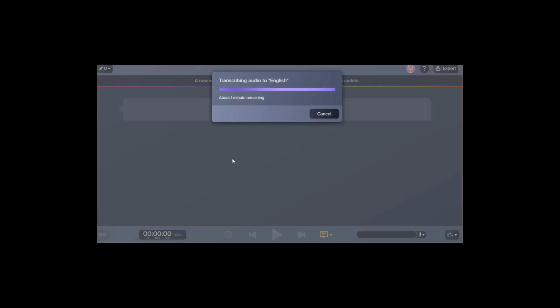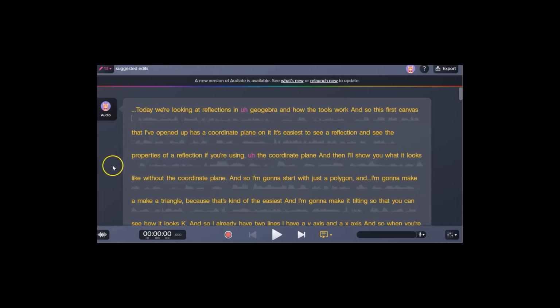And the first part is to transcribe it. And you notice it says transcribing it in English. You can have any language that you want. So you can see the transcript that we have now. This is really a text file. And, it comes in handy.